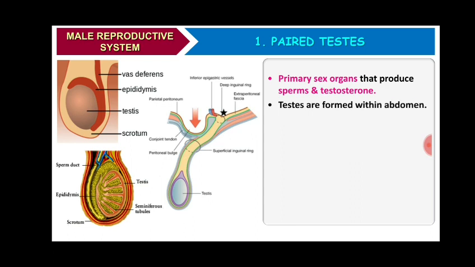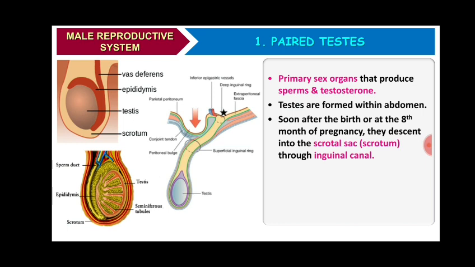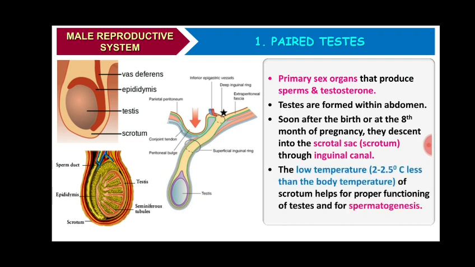Testes are formed within the abdomen, in the abdominal cavity. Soon after birth or at the 8th month of pregnancy, they descend into the scrotal sac. So testes are enclosed in the scrotum or scrotal sac, and they descend from the abdomen through a canal. That canal is known as the inguinal canal.